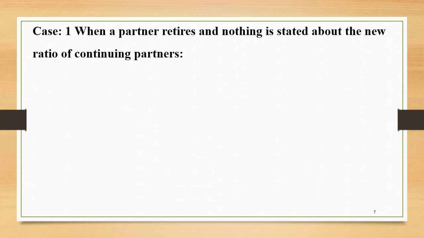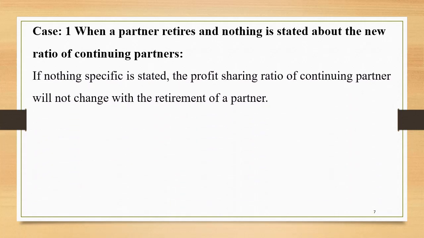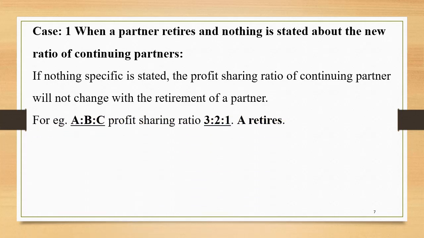Case 1. When a partner retires and nothing is stated about the new ratio of continuing partners. In that case, the profit sharing ratio of continuing partners will not change with the retirement of a partner. Let us take an example over here. For example, A, B, C are the partners and the profit sharing ratio is 3:2:1. What is the new ratio if A retires? Now if A retires, in that case we simply need to remove the share of A because we don't have any other information. So the new ratio over here will be 2:1.